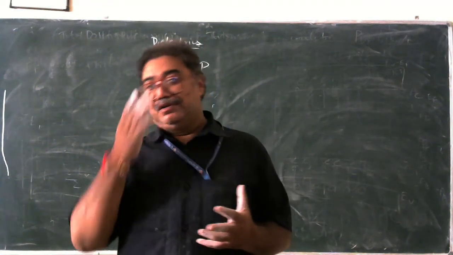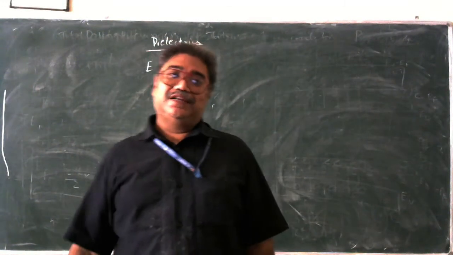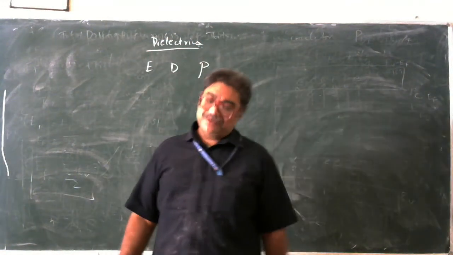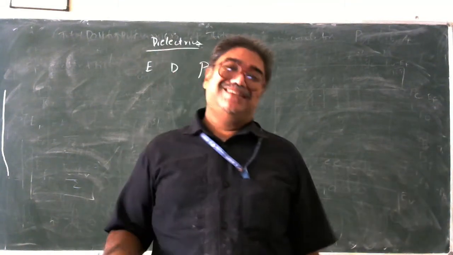How many poles do we have? There are two types of poles, electric poles and magnetic poles. When we go to the magnetic field, we will be studying the magnetic poles, but electric poles, we have only two types. What are they? Positive charges and negative charges.